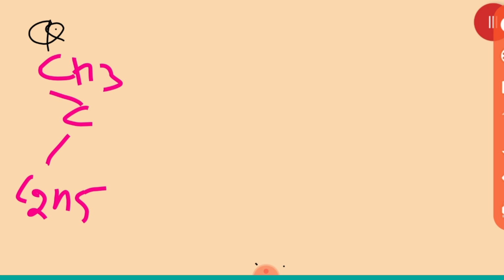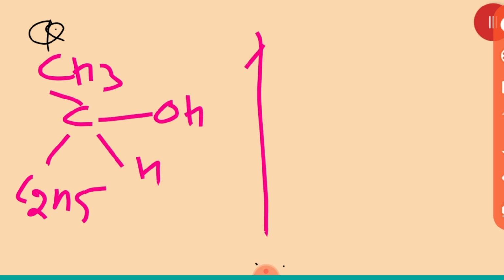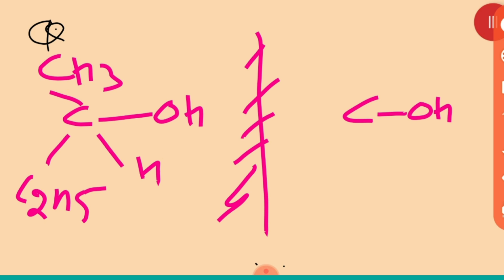C2H5. Here it is. Hydrogen and OH. See, it will see through the mirror. Okay, if we will see through the mirror, then what is going to happen over there? You see, please. Here it is. COH. Here it is. H. Just wait. I'll make it again. If we see through the mirror, what is going to happen over there?